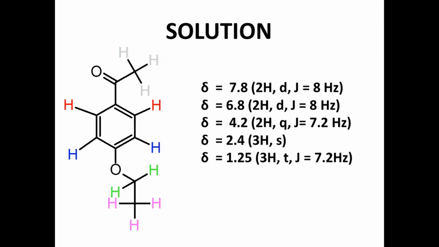Let us see once. These 2 hydrogens are chemically equivalent, and these 2 hydrogens are chemically equivalent. These 2 hydrogens are interacting with this hydrogen and it is giving doublet. These blue color hydrogens are interacting with this red color hydrogen and it is giving doublet.